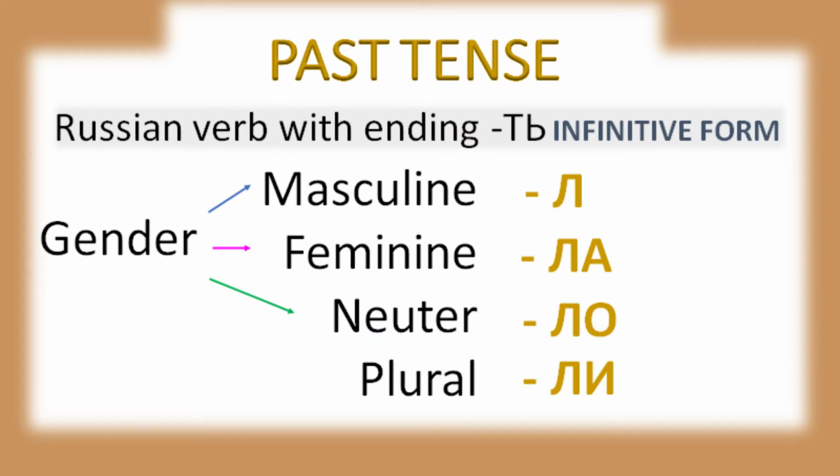To form the simple past tense in Russian, replace the infinitive ending т and soft sign with Л, ла, ло, ли to agree with the subject in gender and number, according to whether the subject is masculine, feminine, neuter or plural. For an explanation of grammatical genders, see the link in the info card above.